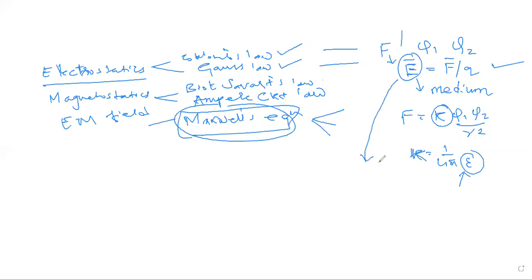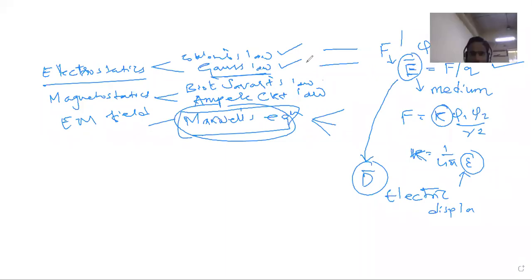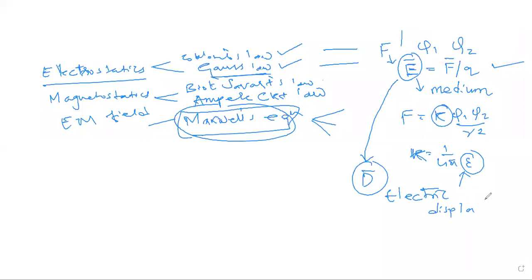Whereas we define something called D bar, or electric displacement density. What is this? Electric displacement. You must have studied it in Gauss law, right? Remember, students? Students can reply. Do you all know it? Electric displacement density.